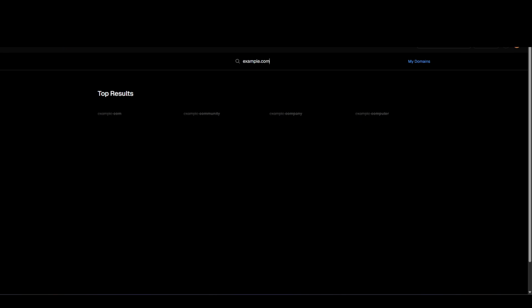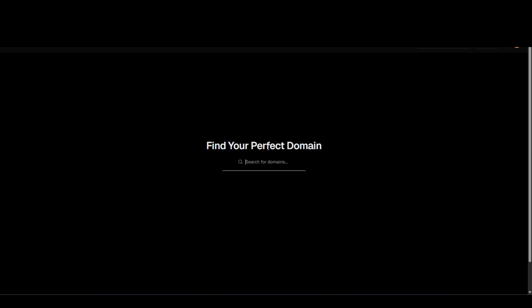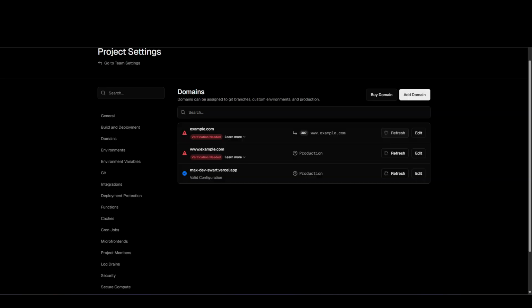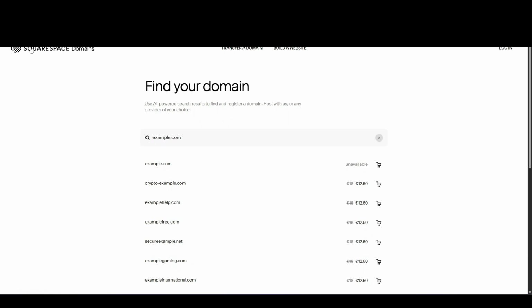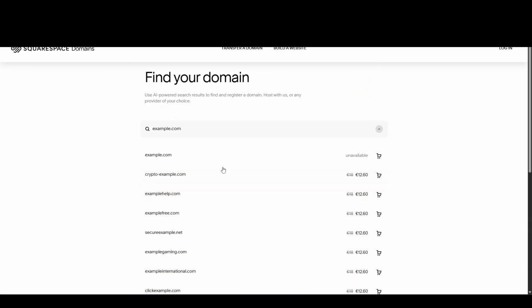So on Squarespace you have a little bit more domain endings, and in Vercel you are a little bit limited. As you see, they don't have all endings, so if you don't find a domain directly in Vercel, you can just go to Squarespace. Squarespace is from Google, you can find everything here.